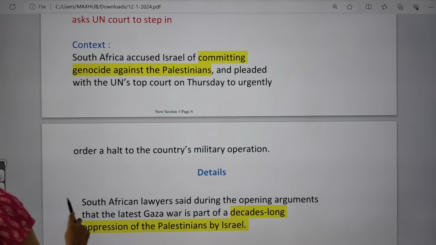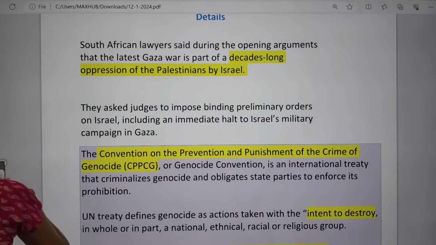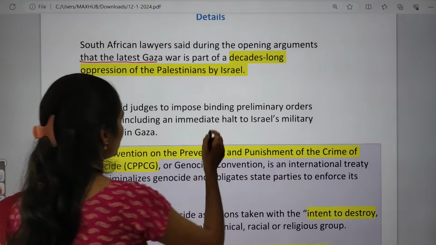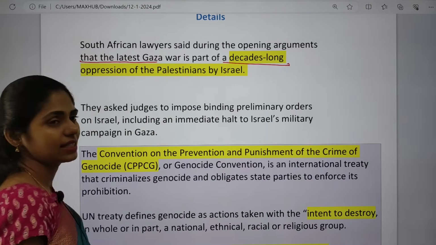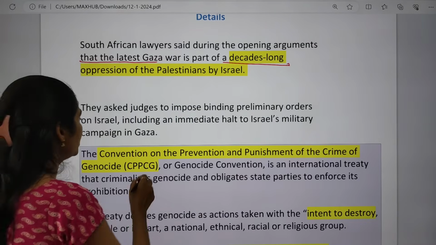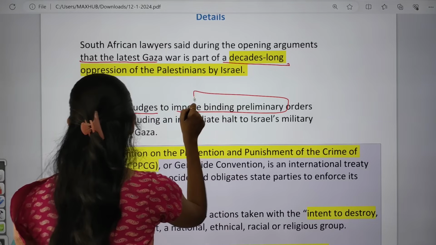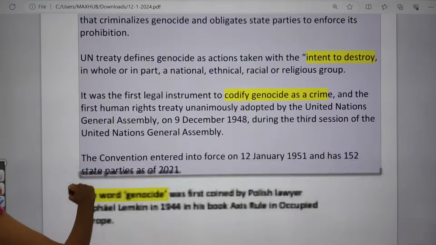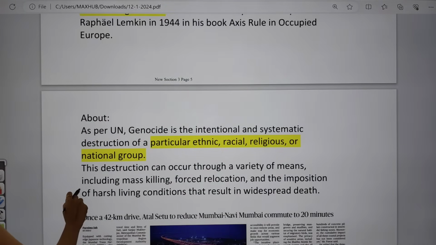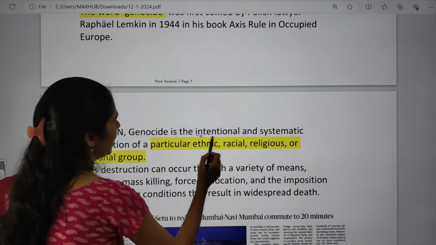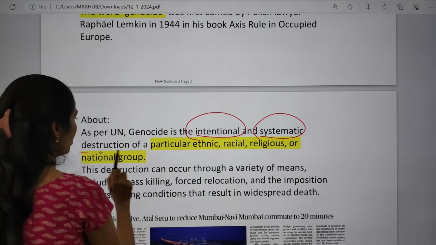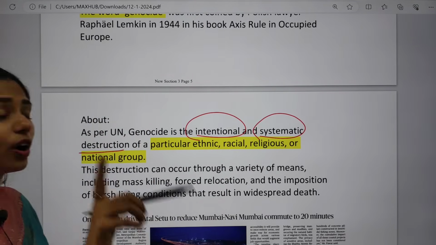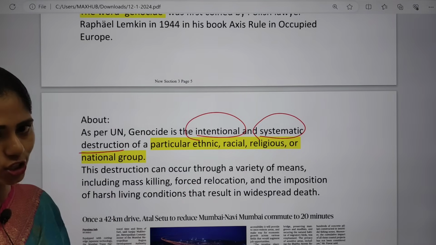If you see the details, it says that South Africa's lawyers said during opening arguments that the latest Gaza war is part of a decades-long oppression of the Palestinians by Israel. They asked the judges to impose binding preliminary orders on Israel, including on its military campaign in Gaza. As per the United Nations, genocide is the intentional and systematic destruction of a particular ethnic group, racial group, religious group or national group.